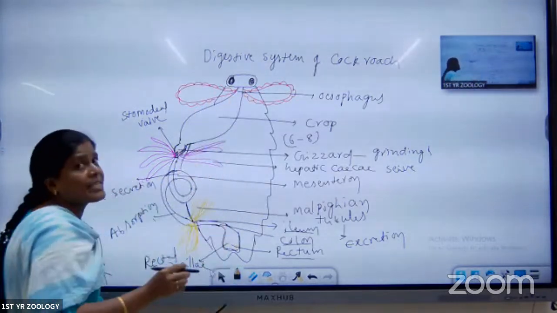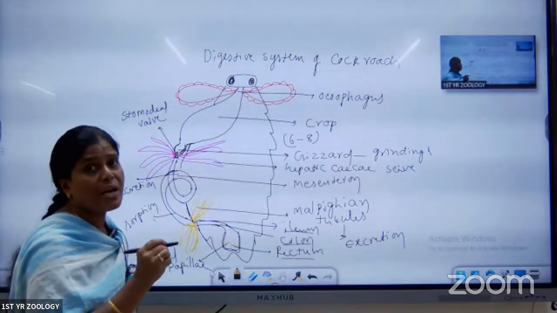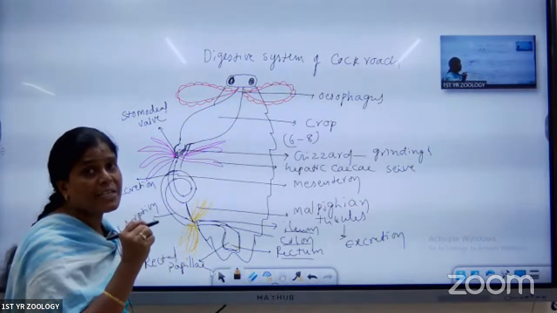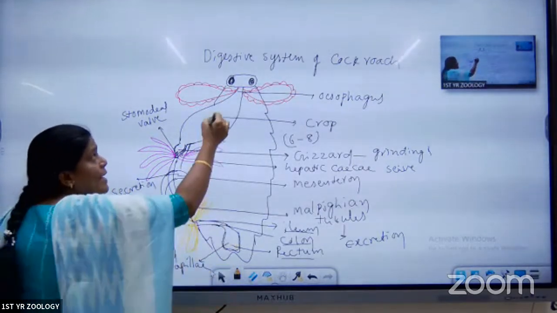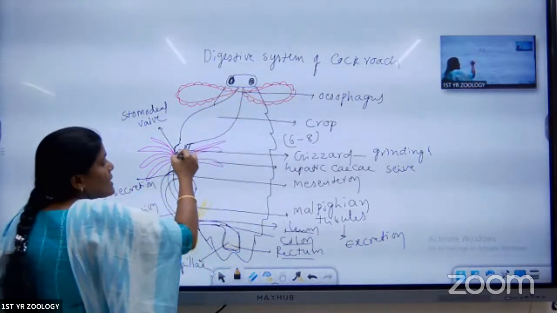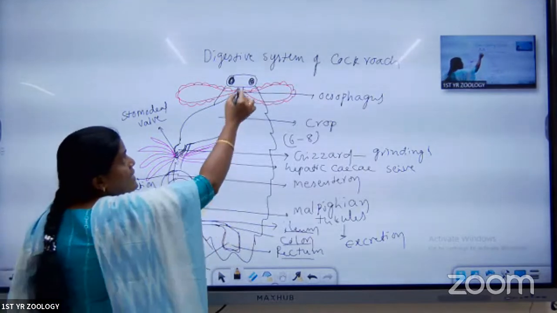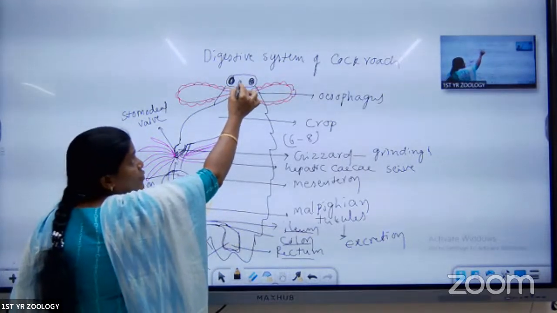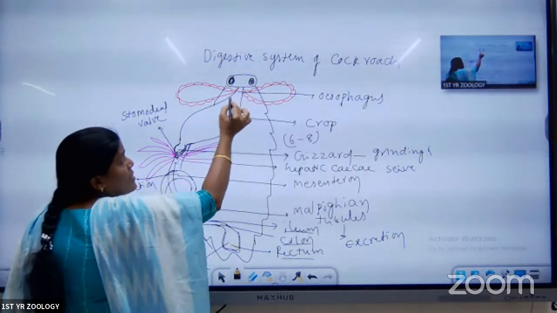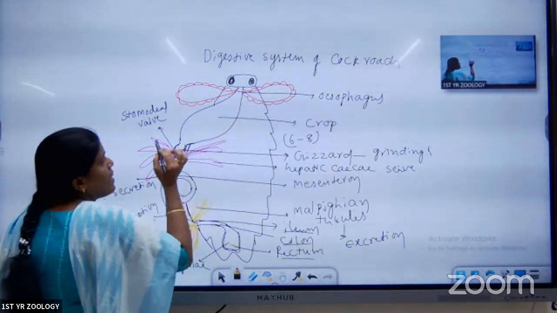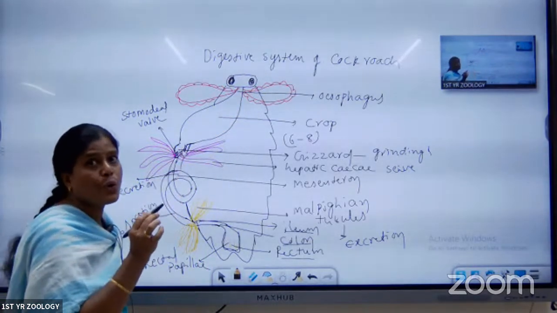The digestive system has two components. One is the alimentary canal. The second is the digestive glands. The alimentary canal is divided into three parts: foregut, midgut, and hindgut. Which parts are present in the foregut? The pharynx and the esophagus. The crop and gizzard are present inside the foregut.